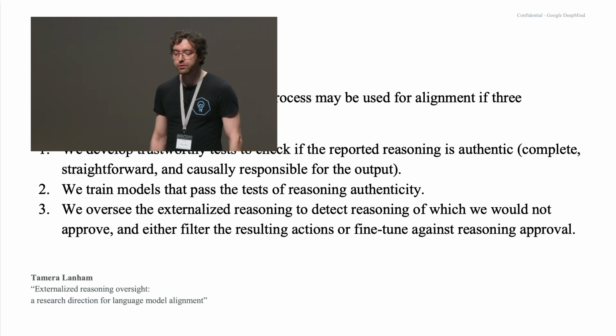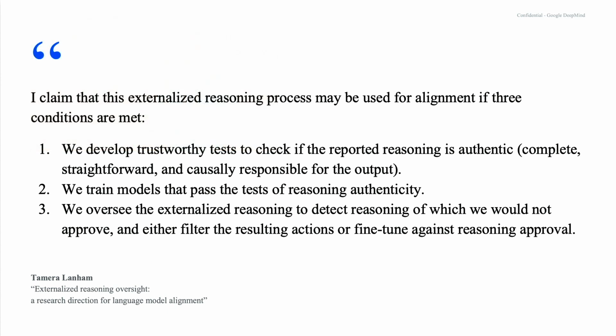So in 2022, Tamera Lanham proposed the research direction of externalized reasoning oversight. And she made the claim that reasoning can be used for alignment if three conditions are met. One, we develop trustworthy tests to check if the reported reasoning is authentic, meaning that it's complete, straightforward, and causally responsible for the output. Two, we train models that pass the tests of reasoning authenticity.